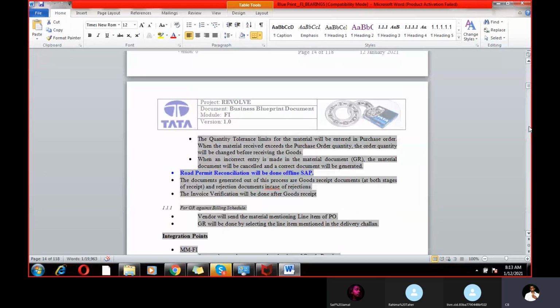Once you join any company, the first thing is you have to understand the company's business process. For that, you will ask for the company business blueprints. You need to gather the blueprints from your team members, who have already shared them with you in the share folders.